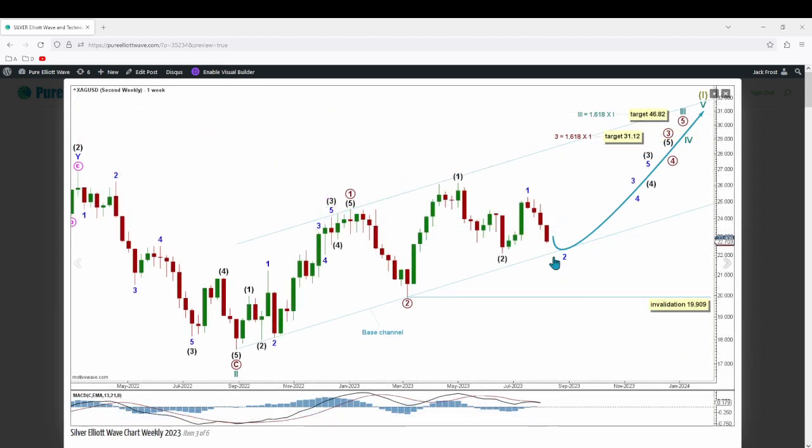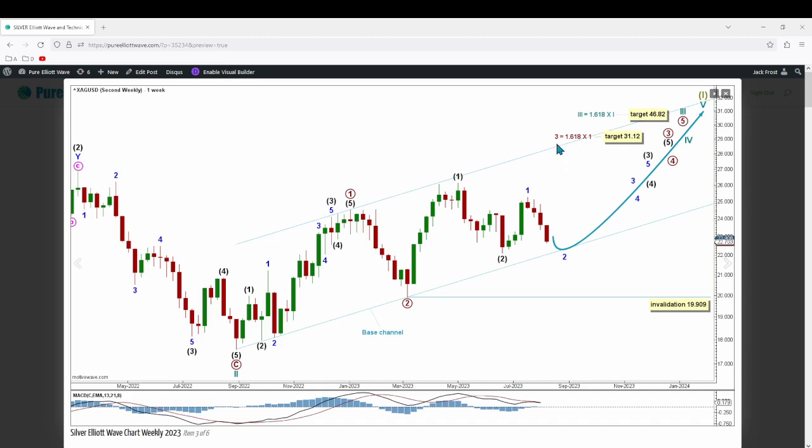And on the alternate weekly chart, we expect cycle wave 2 over at this low, now with price to increase for cycle wave 3. Currently, we are expecting minor wave 3 within intermediate wave 3, within primary wave 3, within cycle wave 3 to pull price higher after a slight correction to continue for minor wave 2 within intermediate wave 3. Within intermediate wave 3, no corrective movement can move below its start at 19.909. These overlapping third waves are expected to break out of the upper edge of this base channel to confirm that they have begun and the previous second wave corrections are finished.